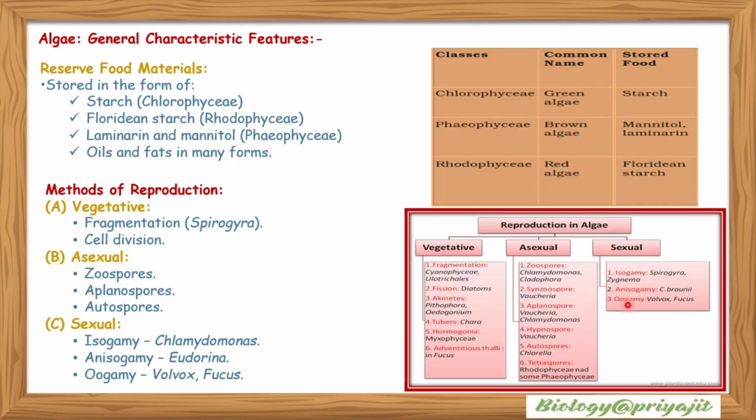Isogamy is found in Spirogyra or Zygnema. Anisogamy is found in Cutleria, and oogamy is found in Volvox or Fucus.